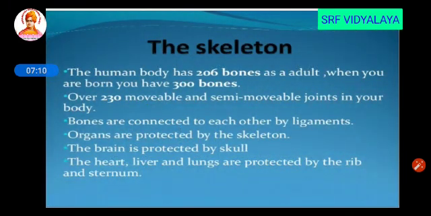The skeleton. The human body has 206 bones in adults, whereas in newborns there will be 300 bones. Over 230 movable and semi-movable joints are seen in the body. The bones are connected with one another with ligaments. Organs are protected by the skeleton. The brain is protected by the skull. The heart, liver, lungs are protected by the ribs and sternum.